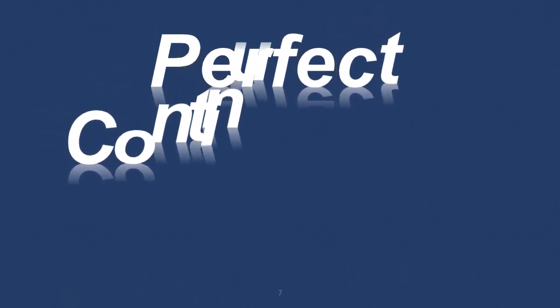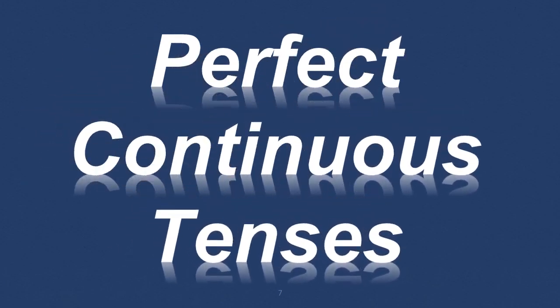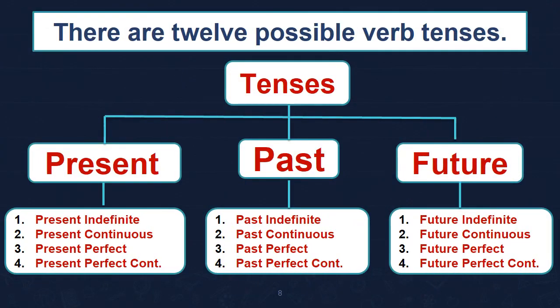Now we shall begin with perfect continuous tenses. There are 12 possible verb tenses. Basically there are 3 tenses: present, past and future. And these 3 tenses are further divided into 4 parts of each tense.